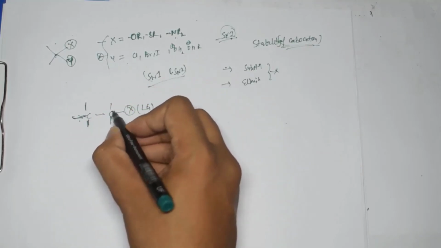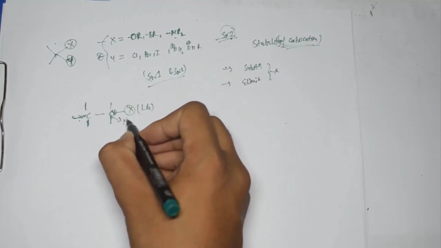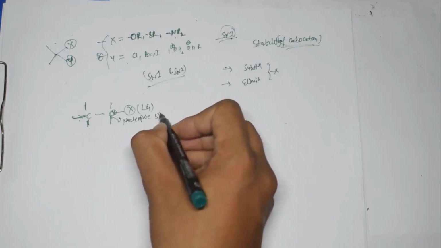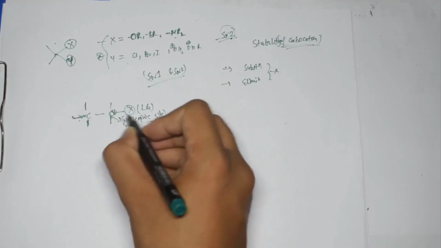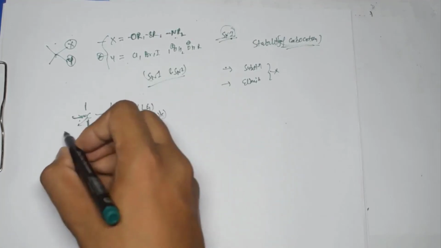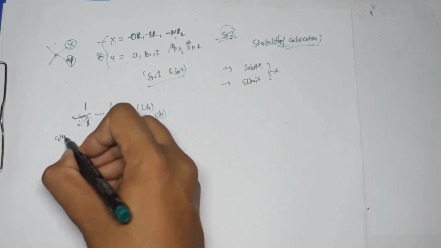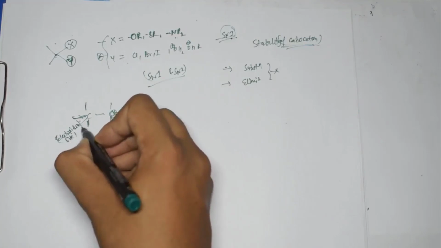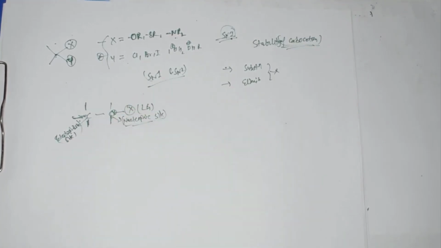Here this carbon is nucleophilic, right? Not this one, but here I can say that this is the nucleophilic site. And if I talk about this one, this is the electrophilic site. This all actually depends on what kind of bases we are using.